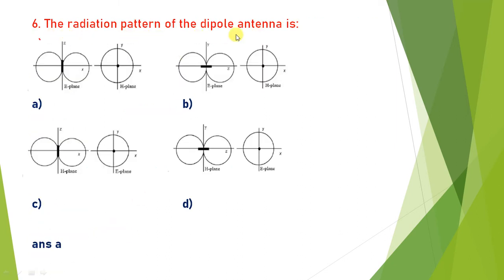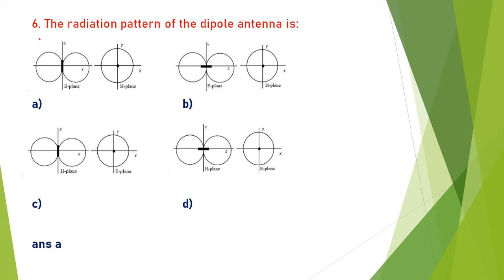The radiation pattern of a dipole antenna. Four radiation patterns are given, each containing the E plane and H plane. Always remember, the dipole antenna radiation pattern has two components, one is the E component, one is the H component. Generally in the E field or E plane, the radiation pattern is in the form of a figure of 8. So carefully observe that in option A and option B, the E plane has a figure of 8.